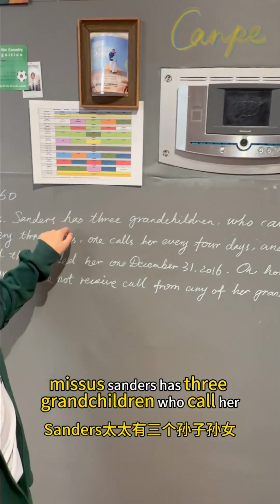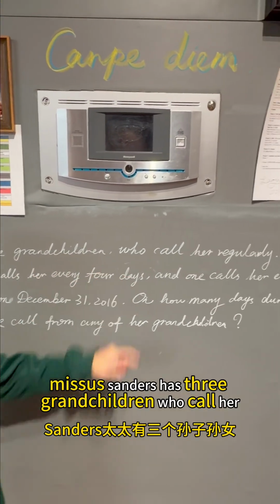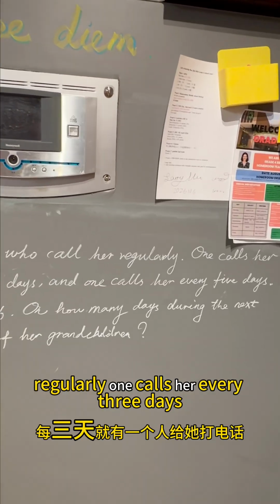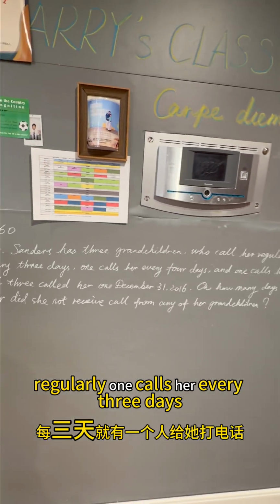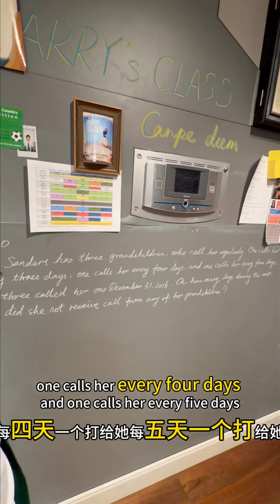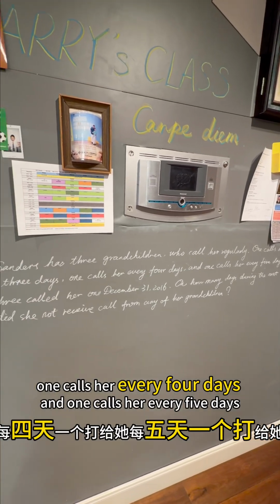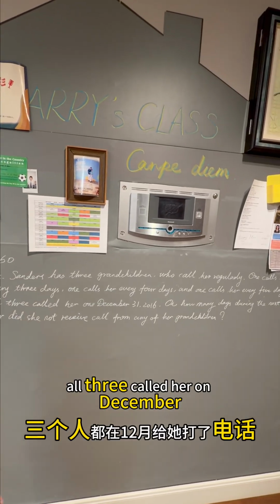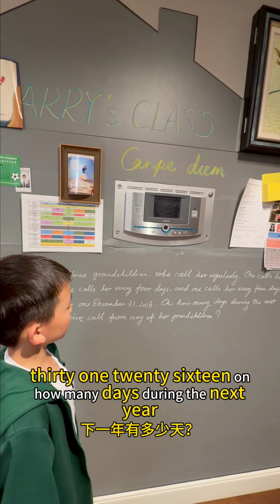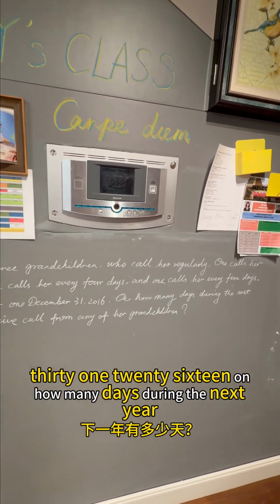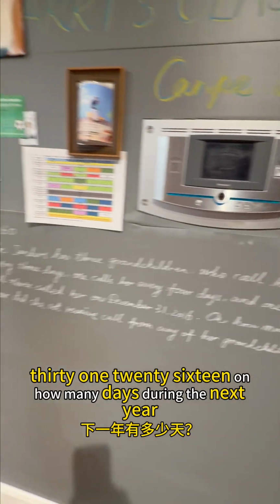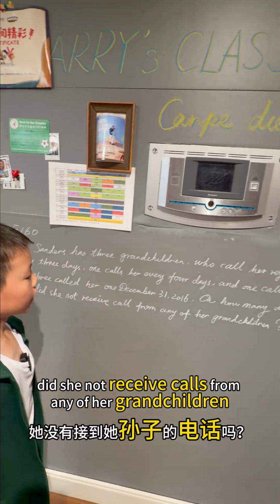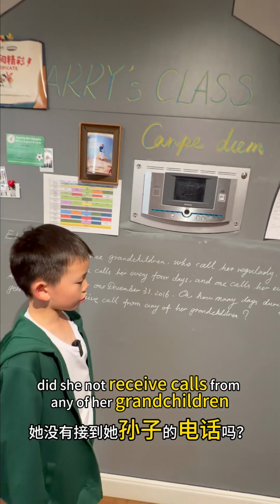Mrs. Sanders has 3 grandchildren who call her regularly. One calls her every 3 days, one calls her every 4 days, and one calls her every 5 days. All 3 called her on December 31, 2016. On how many days during the next year did she not receive calls from any of her grandchildren?